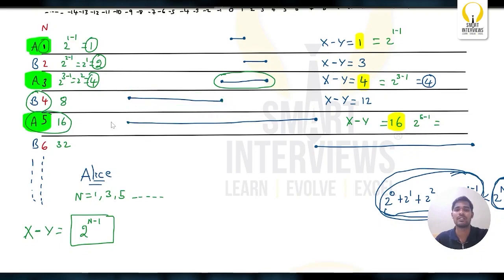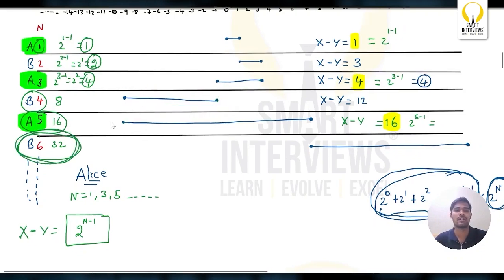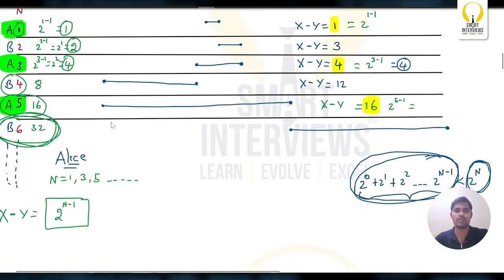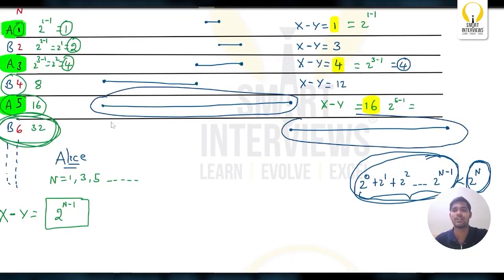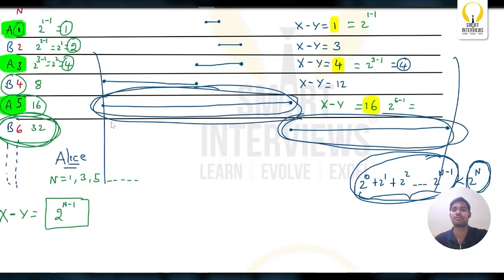That will be the answer. Simple here again. If you take Bob's turn here at 6, whatever value you got here, 16, you'll add plus 32. So 16 plus 32, that will be the maximum difference he can achieve.